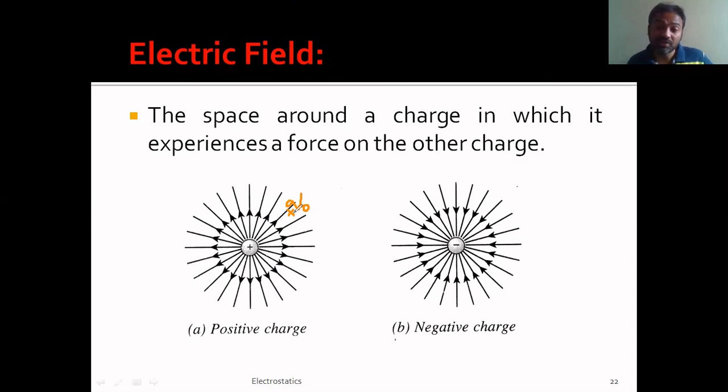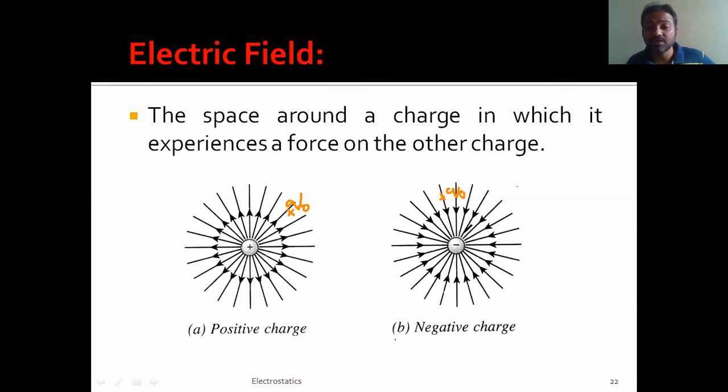If it is negative, it tries to attract. Whatever it may be, it experiences some force. Similarly, if the same Q0 enters the electric field of a negative charge, there will be an attraction force. So this is the space around the charges in which other charges experience some force when they enter. Those spaces are called electric fields.